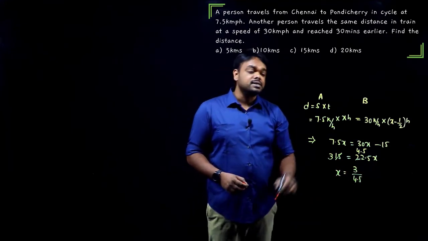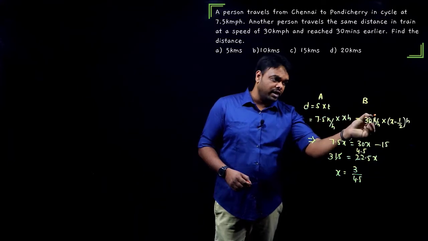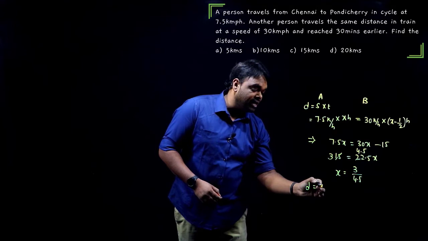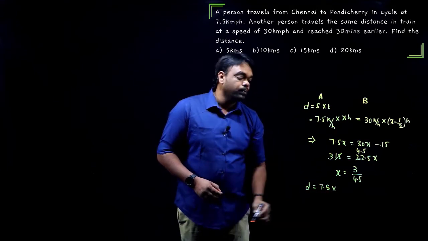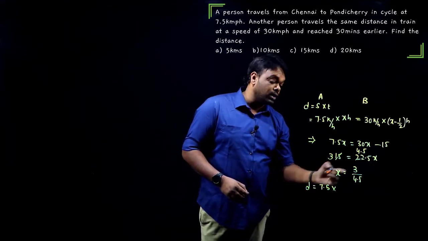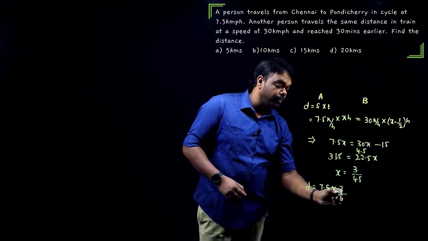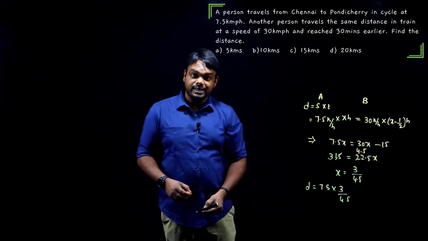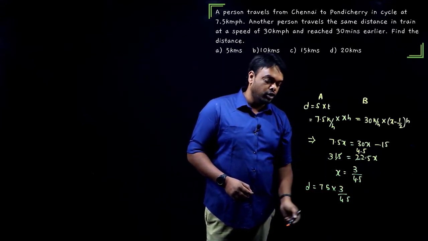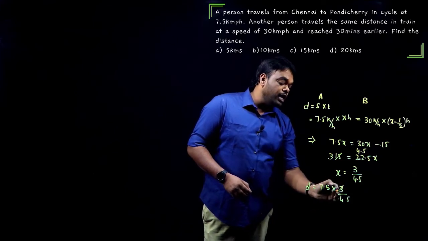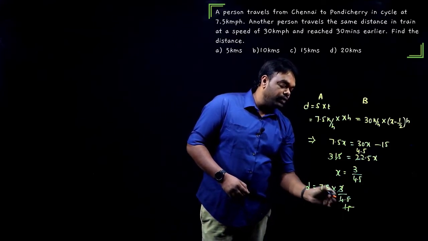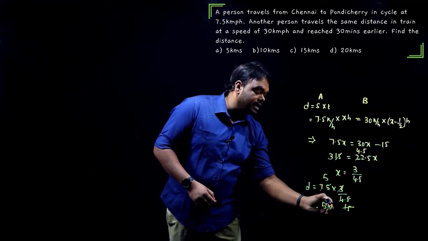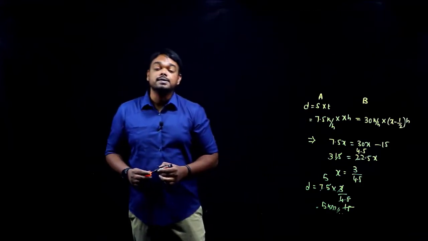Now we need distance. Distance is speed into time. Either you apply x value here or here, you should get the answer. So distance, I am applying in the first case, 7.5 into 3 by 4.5. I can remove the decimal points by multiplying with 10 on both numerator and denominator. So 15 into 3 over 45 gives us the answer. So what is the answer? 5 kilometers, and that must be our final answer.